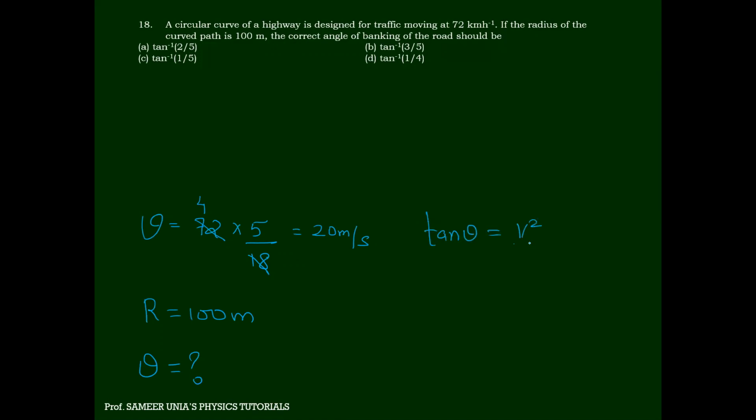Perfect. 20 square by R is 100 into G is 10. That is 400 by 1000. It is 1/4. So theta will be tan inverse of 1/4. This is the answer. I hope you all have understood this thing.